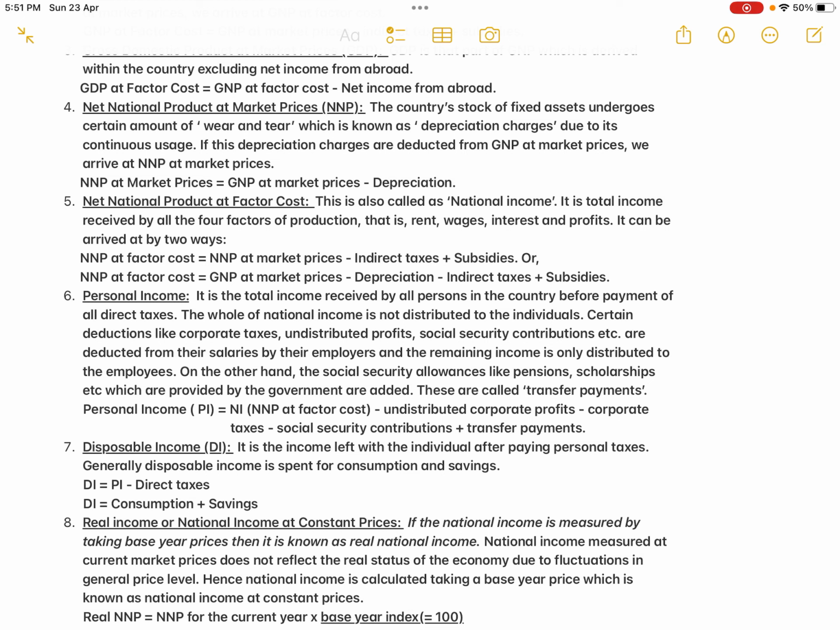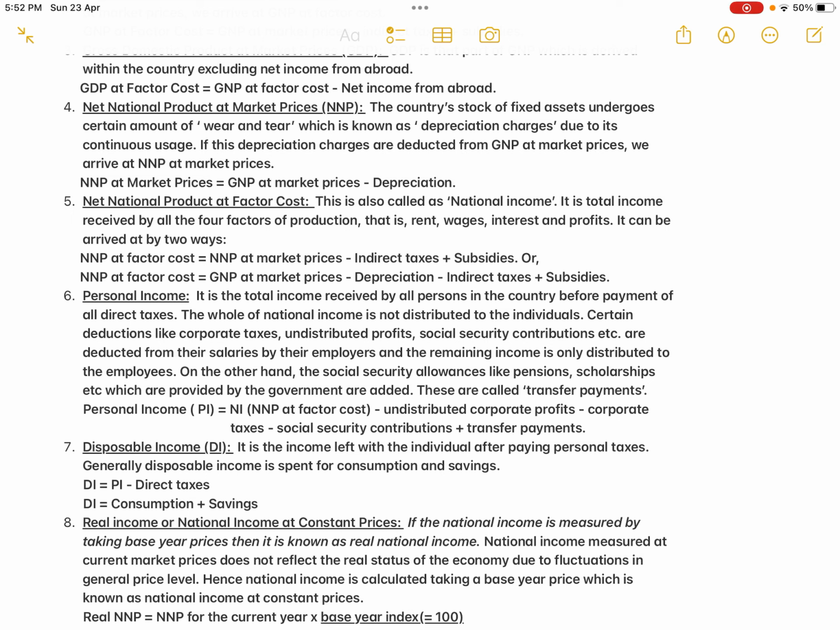So it is the seventh concept, disposable income, DI. It is the income left with the individual after paying personal taxes. Generally, disposable income is spent for consumption or for savings. So the formula is DI is equal to PI, that is personal income, minus direct taxes. So the remaining income, DI, is equal to consumption plus savings. So this is the seventh concept.